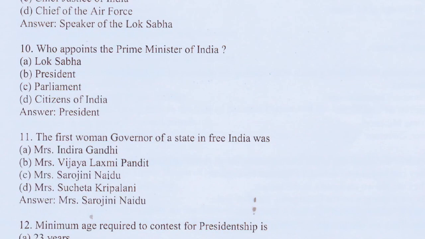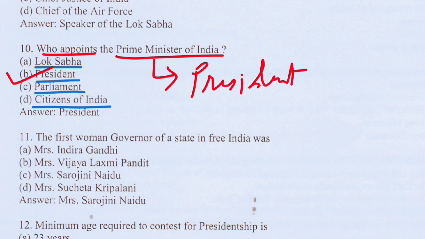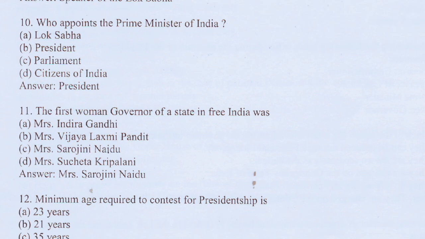Next question is who appoints the Prime Minister of India? This is an important question. The options are Lok Sabha, option B President, option C Parliament, option D citizens of India. So the correct answer would be by the President. The Prime Minister is appointed by the President. So the correct answer would be option B. Now moving to the next question.